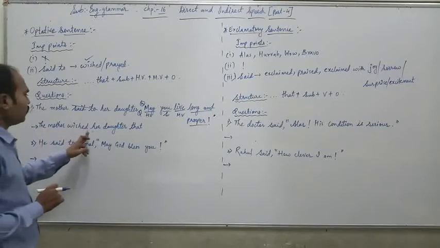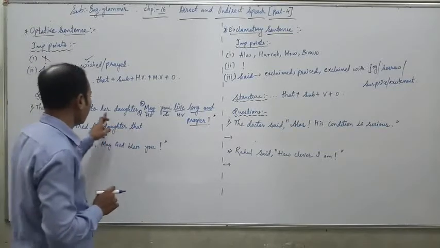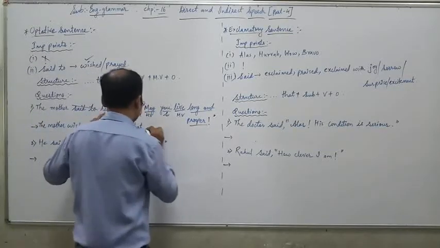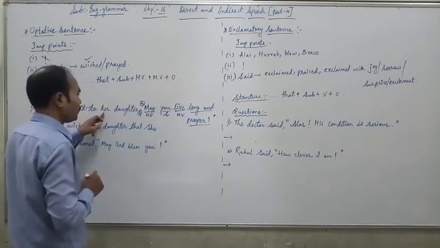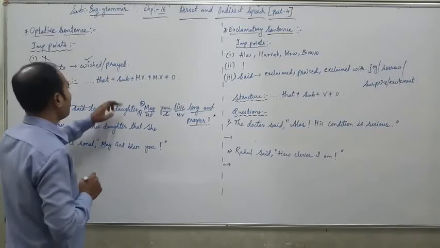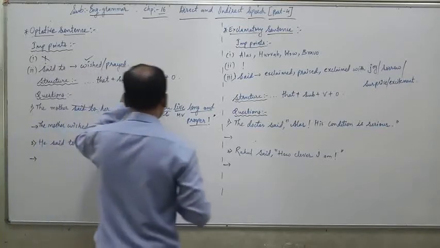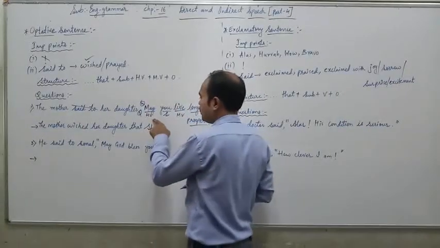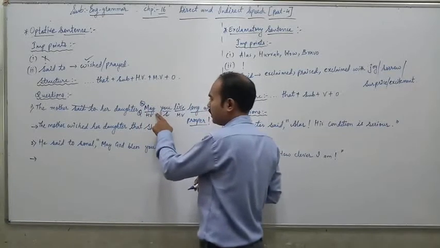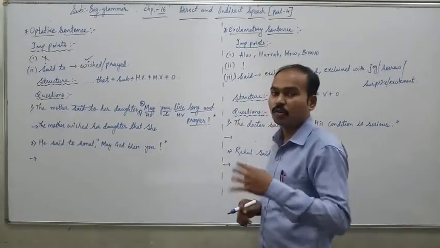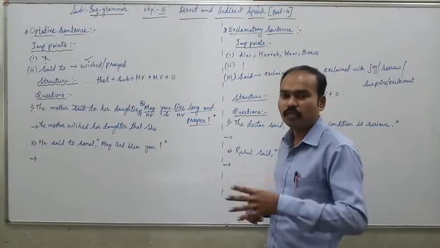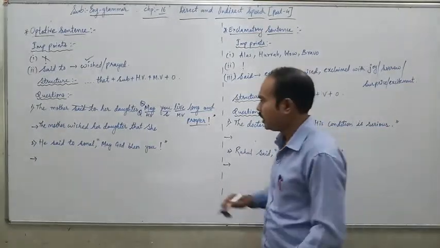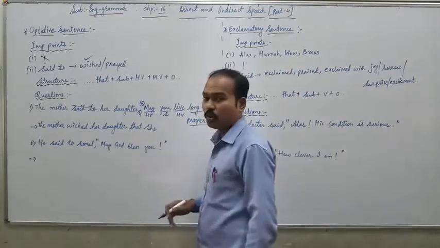So the mother wished her daughter that, in place of you we write she. Then the helping verb. The helping verb here is may. May is changed into might, in the same way as can changes into could, will into would, shall into should.